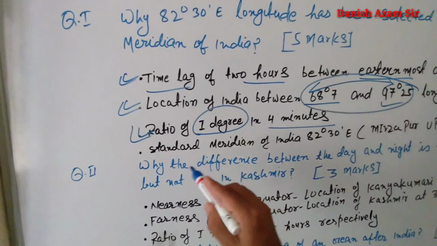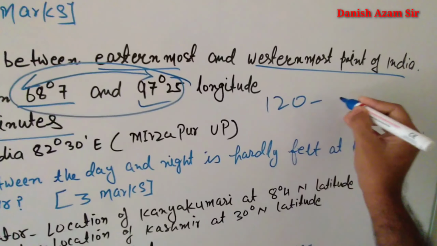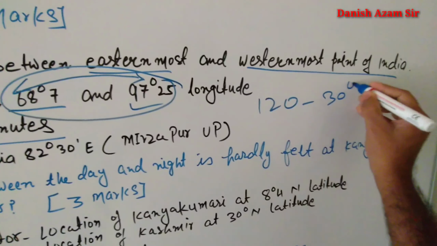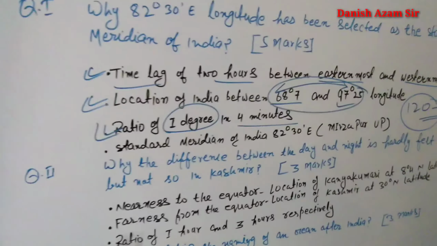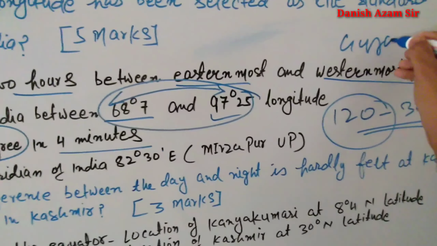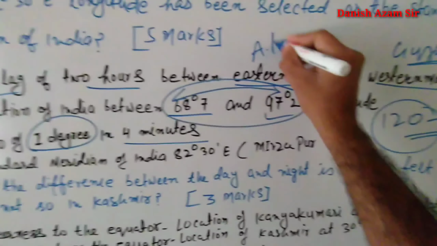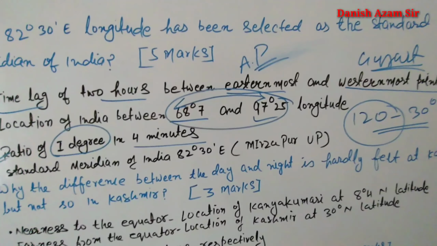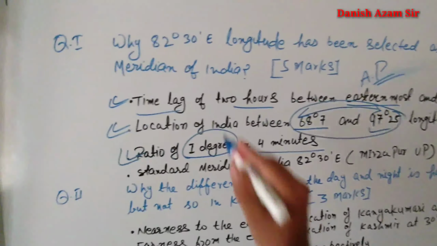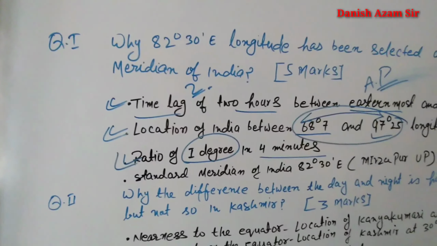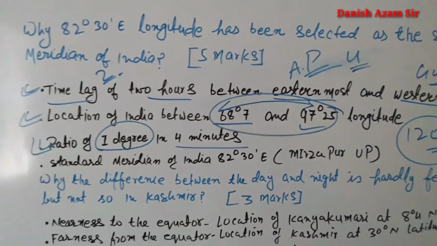It means that the Earth will take 120 minutes to complete 30 degree. So there is a time difference of 2 hours between Gujarat, the westernmost point of India, and Arunachal Pradesh, the easternmost point of India. It means that when it is 2 o'clock in Gujarat, it would be 4 o'clock in Arunachal Pradesh.